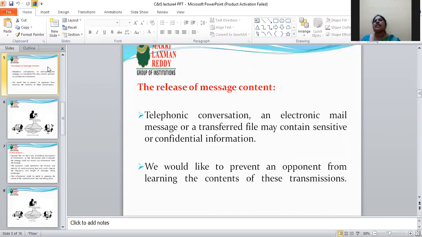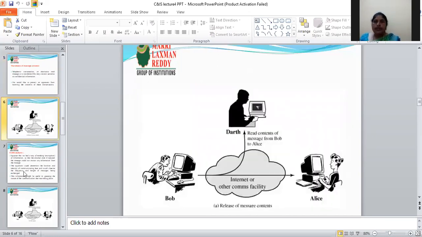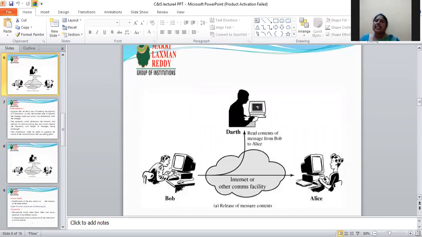How is the message content released? See the diagram. Here, Bob is the sender and Alice is the receiver. Both are communicating over a communication channel or the internet, sending messages through the network connection.